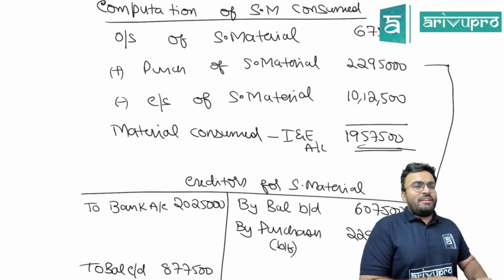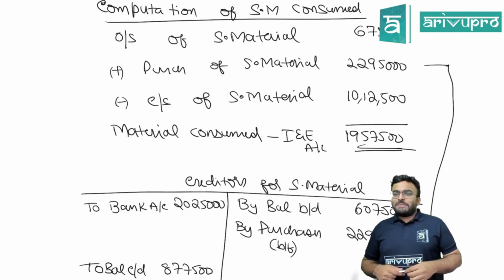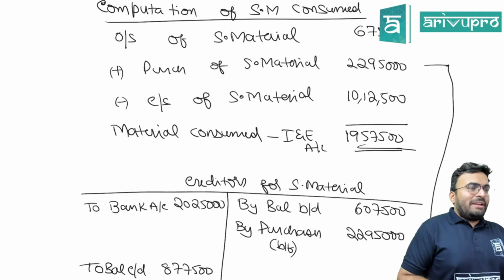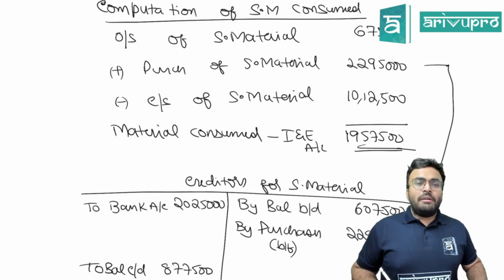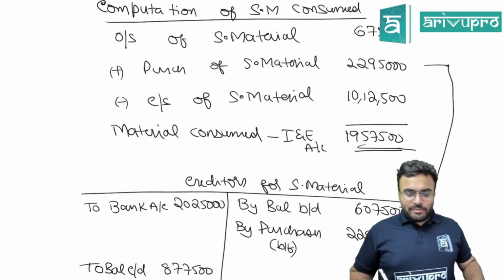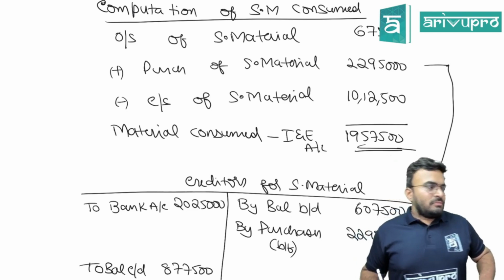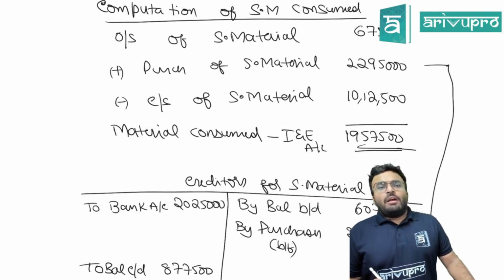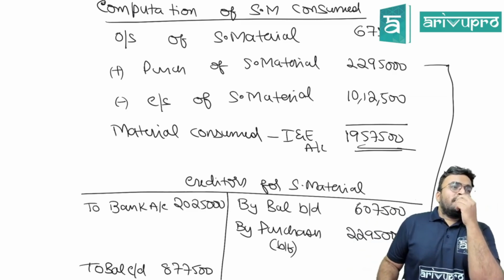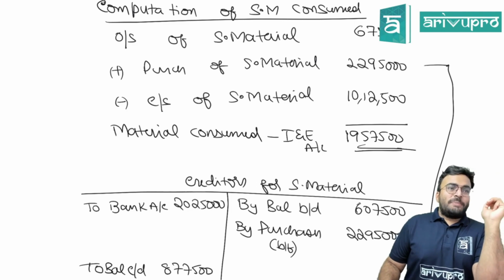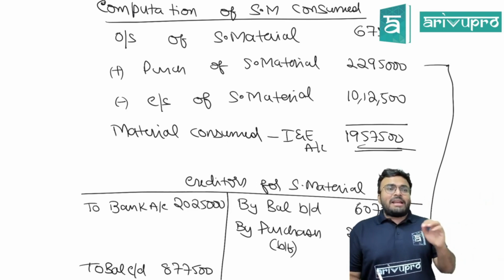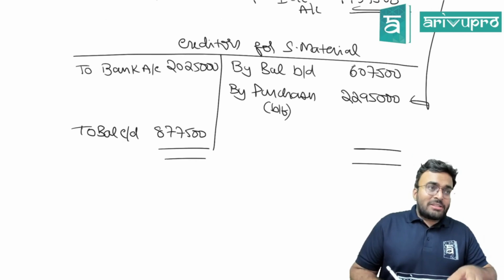Is this question done? No. No, they asked balance sheet also. You don't know full balance sheet, only these items. We don't know full items. What and all will be there in your balance sheet? Closing stock of sports material, subscription due, subscription received in advance, and then amount payable for sports material. 4 items will be there in the balance sheet. Balance sheet extract, you call it.